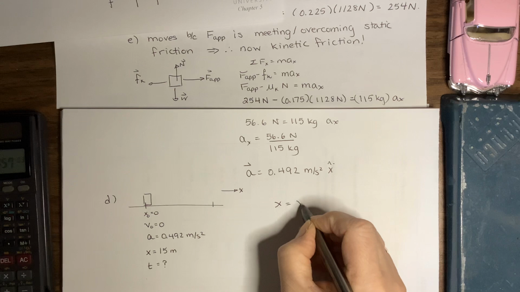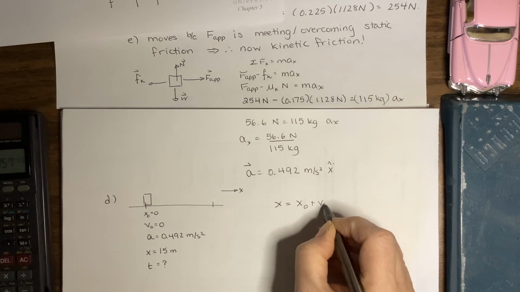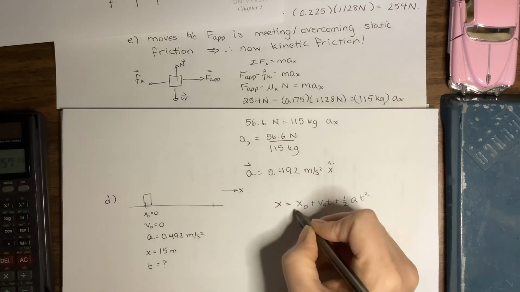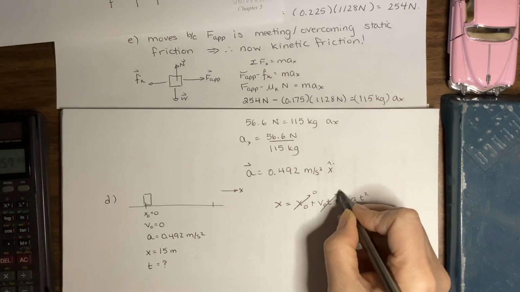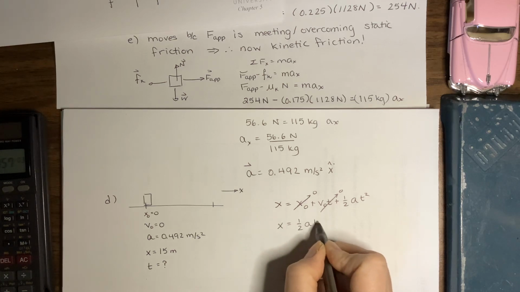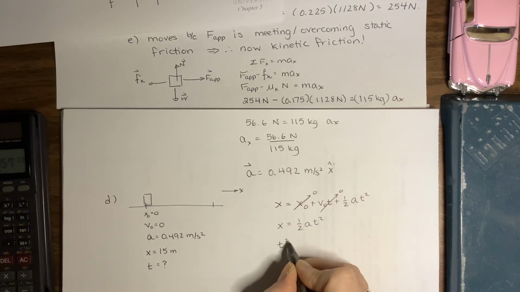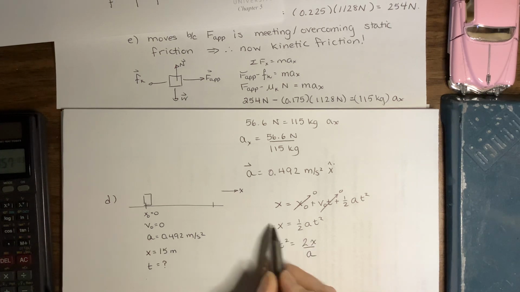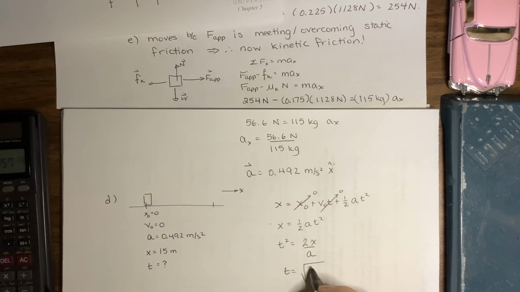Use one of our kinematics equations, x equals x0 plus v0 t plus 1/2 a t squared. x0 is 0, v0 is 0, so x is 1/2 times a times t squared. t squared is 2 times x divided by a, so I brought my 2 over and my a down. t is going to be the square root of 2 times x divided by a.